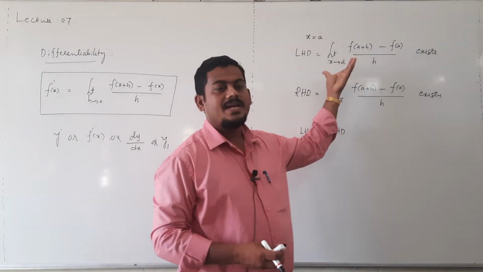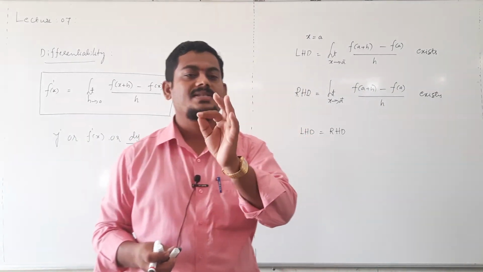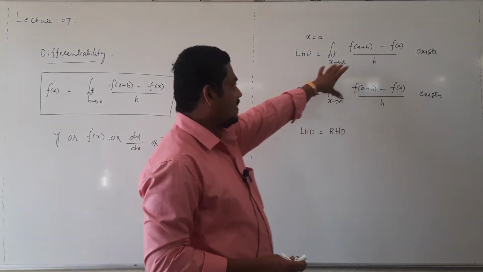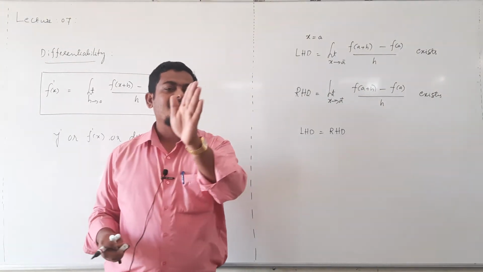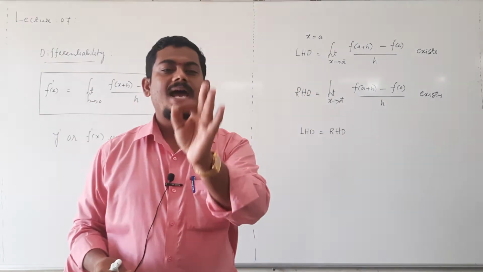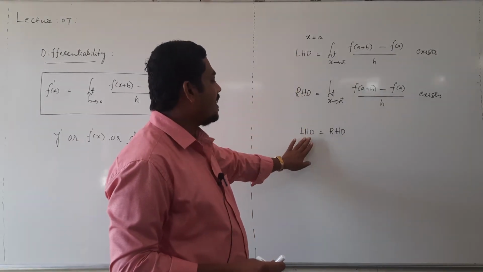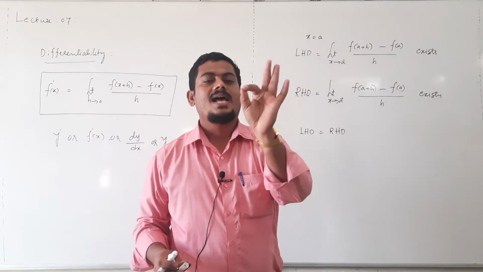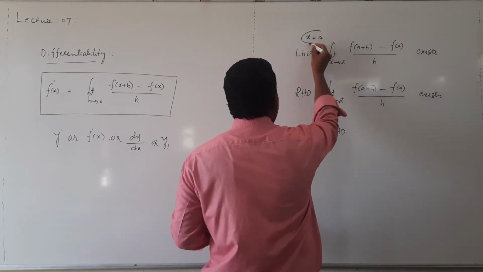If both limits exist and are equal, then the function is differentiable at that point, otherwise not differentiable.